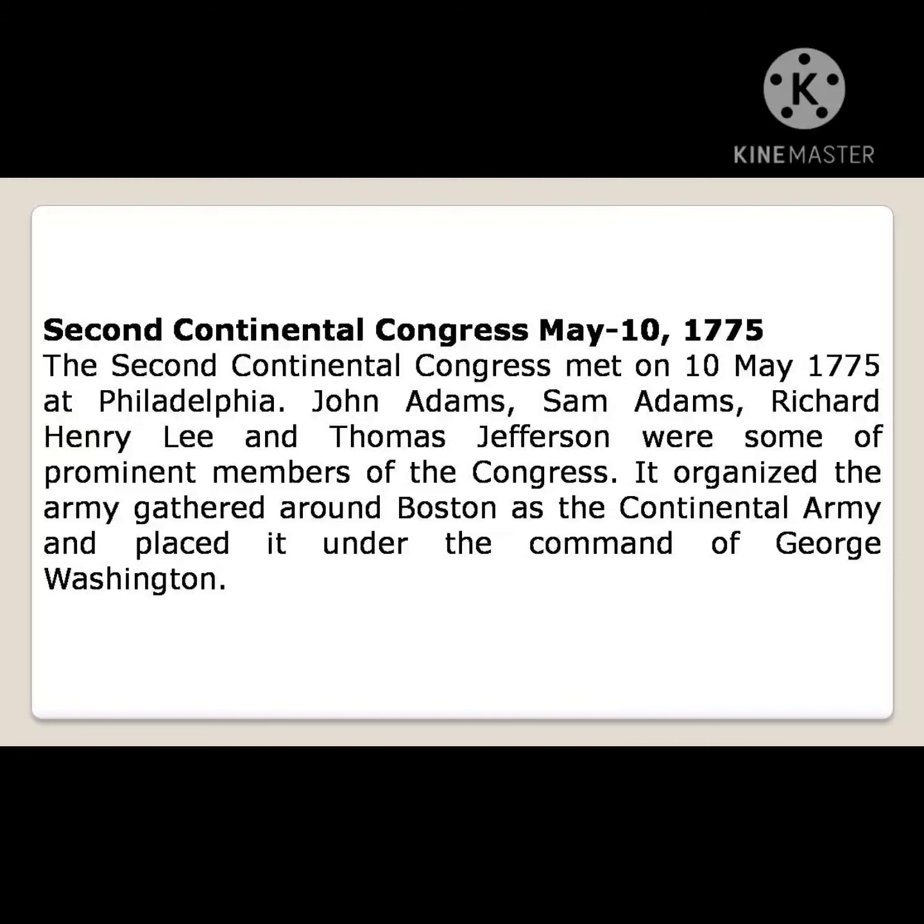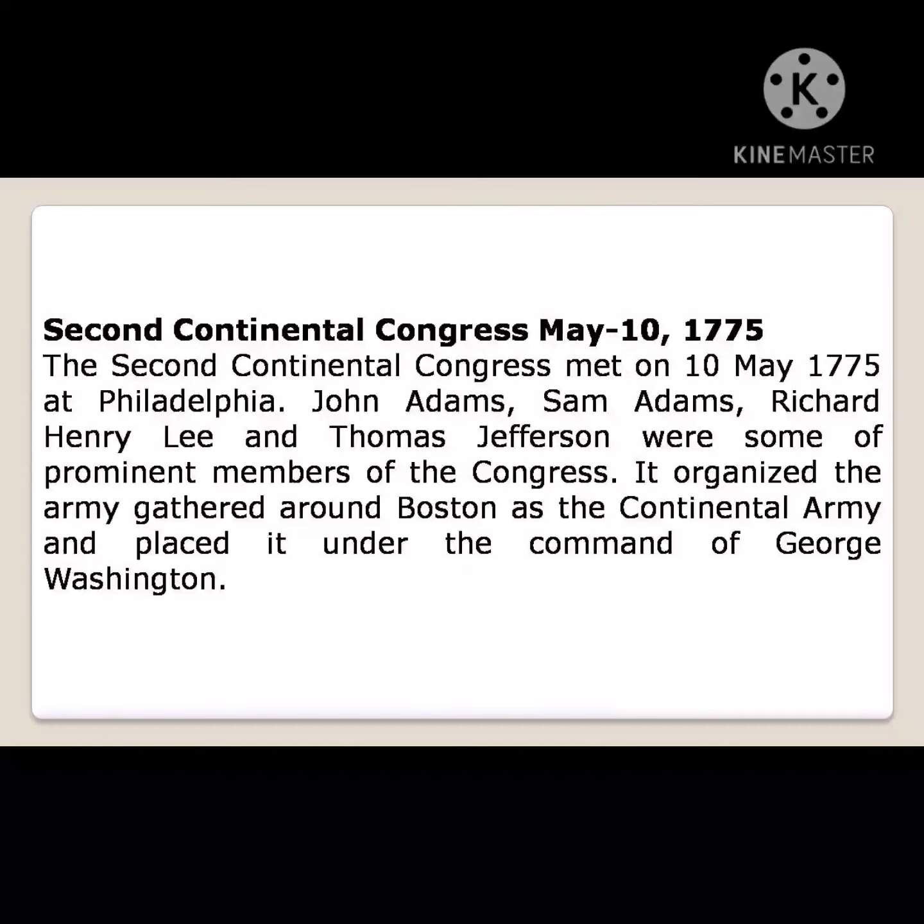Still hoping for a truce, the Congress dispatched the Olive Branch Petition to the king and adopted the Declaration of the Causes and Necessity of Taking Up Arms.